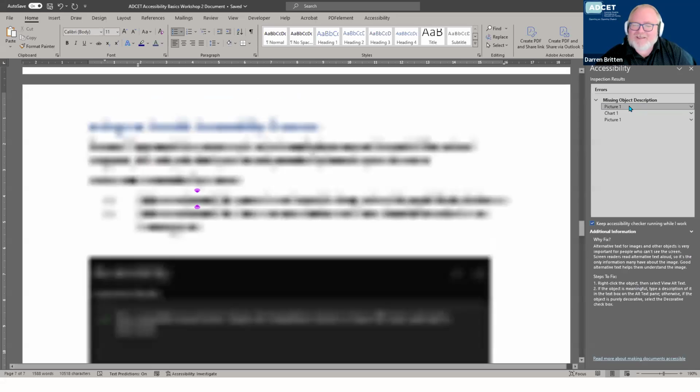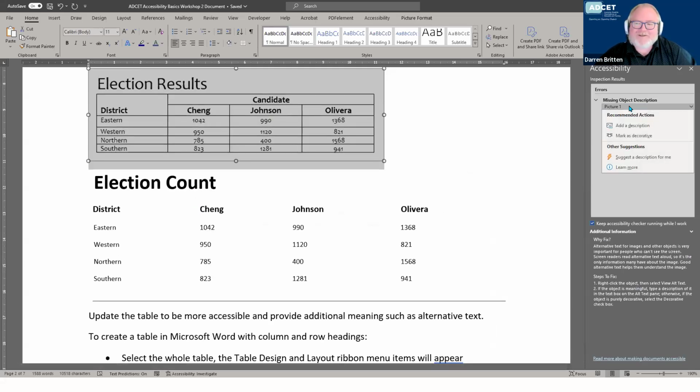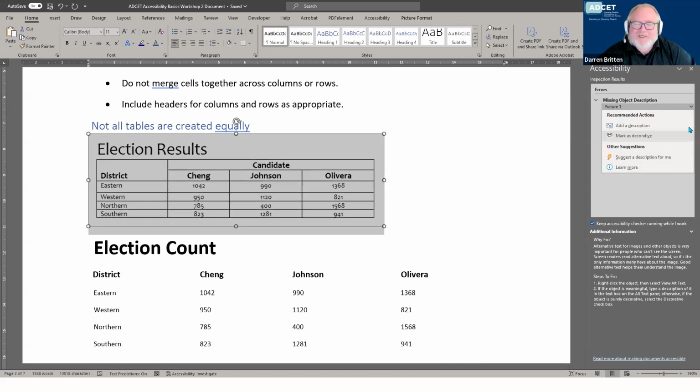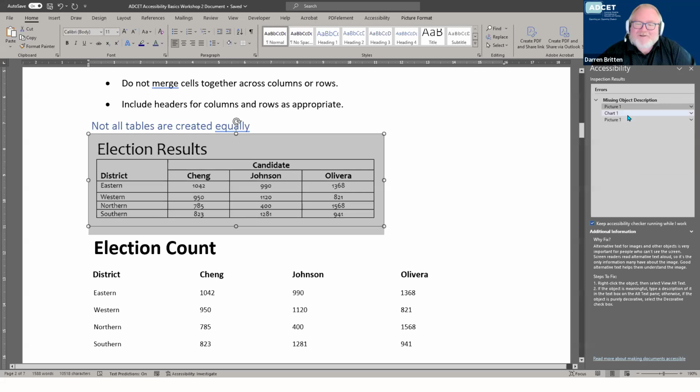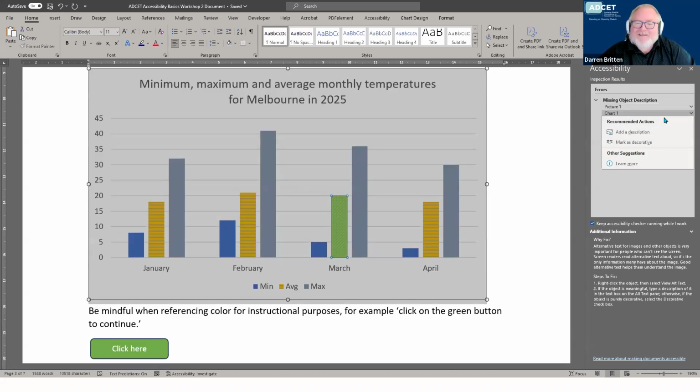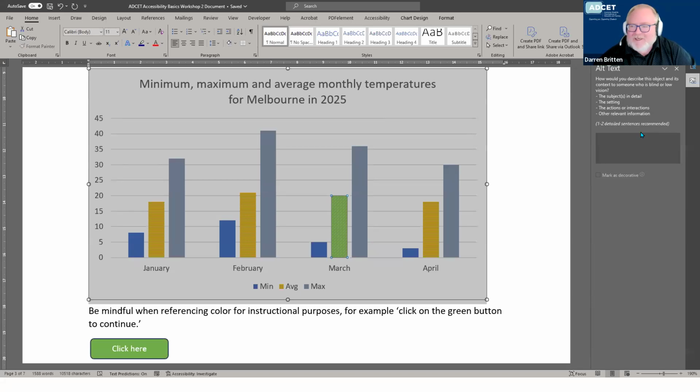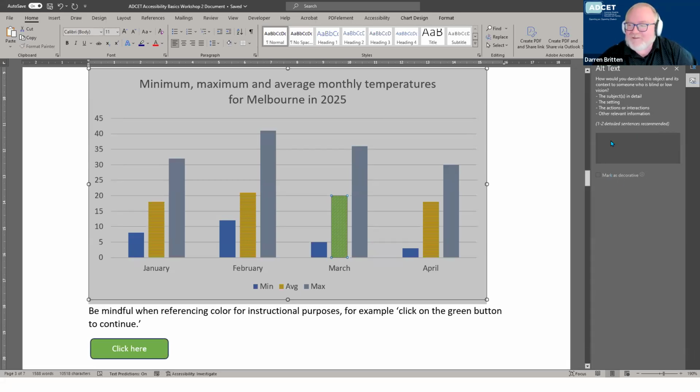So look, it doesn't cover everything. It'll make some suggestions. There's still bits where you'll need to determine whether something is a decorative image or not. Some of the colors you'll still need to manually check, or you can check some contrast with tools. But it has a really good bunch of information now: why you should fix it, and steps to actually go and fix it. So it's a really useful first port of call tool. Now, the accessibility checker doesn't cover things like we covered today with the naming of files.